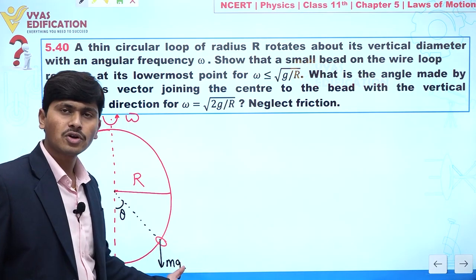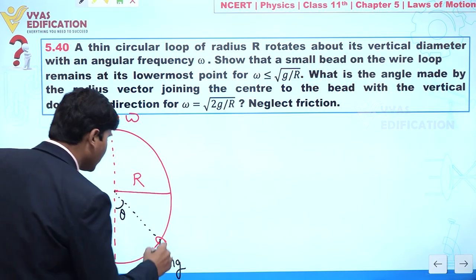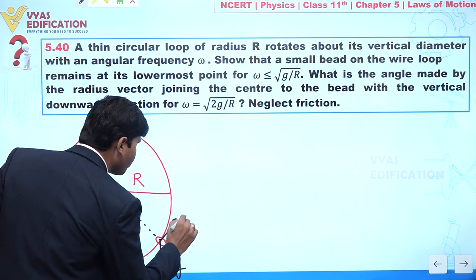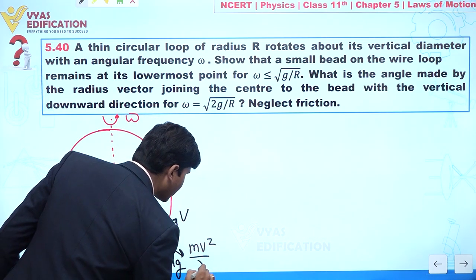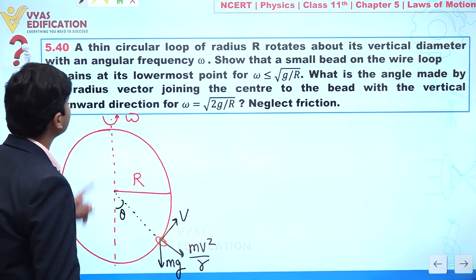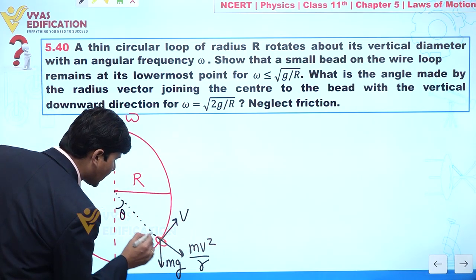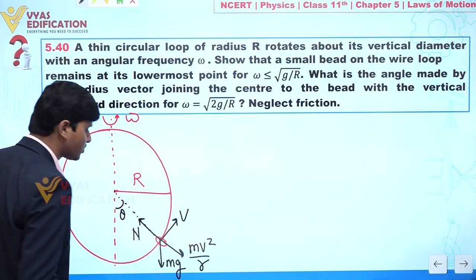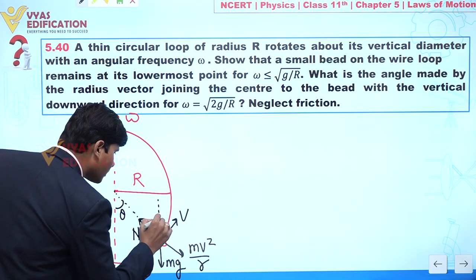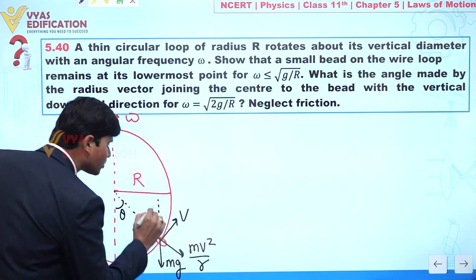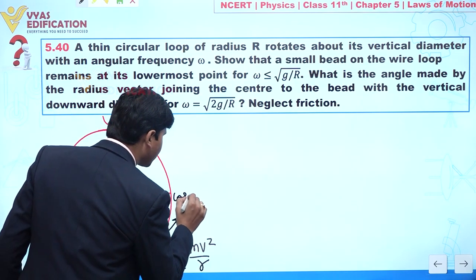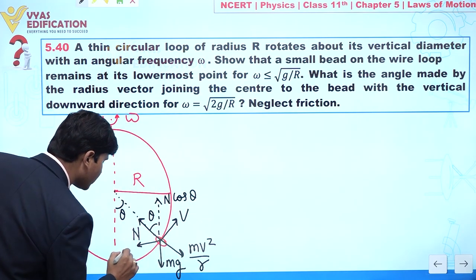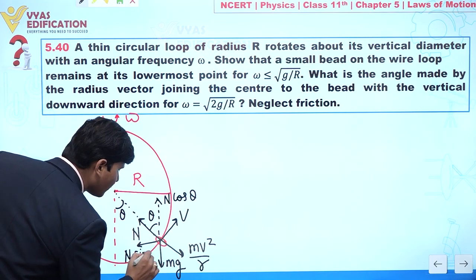We can say total mg is acting here. Definitely it is having certain speed, so a centrifugal force is also acting, m v square by r. Because it is connected with a circular loop, we also have a normal reaction. If this angle is also theta, we have N cos theta in this direction, and N sin theta in this direction.